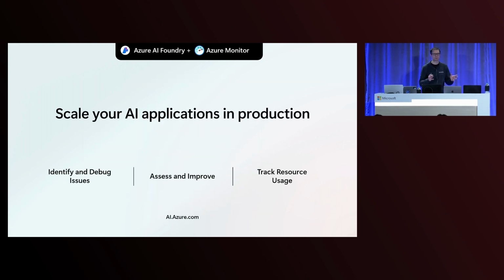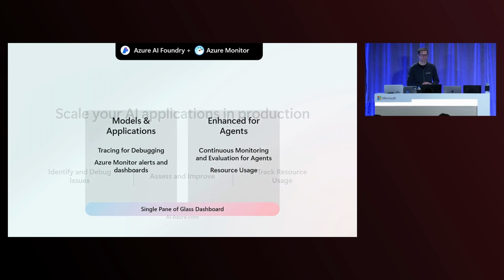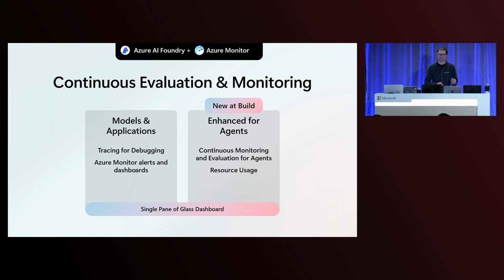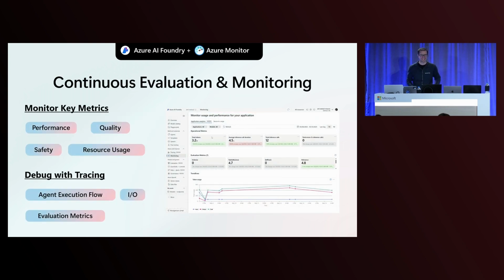When running in production, developers want to have visibility into what's going on with their AI applications, starting with a bird's-eye view that surfaces key metrics, flags issues through alerts, and enables in-depth debugging. In addition to mitigating issues, developers also need to be able to track the overall performance of their application so that they can easily identify specific areas for improvement. To solve these challenges, we're excited to announce the availability of continuous monitoring and evaluation for agents, now available in a single pane of glass dashboard in the Azure AI Foundry, which gives you detailed visibility into performance, resource usage, quality, and safety metrics. Yay, super excited about this.